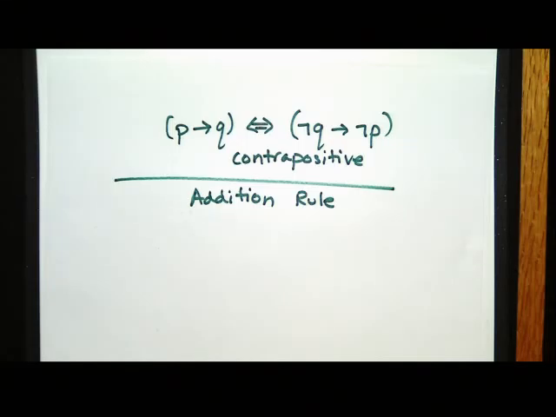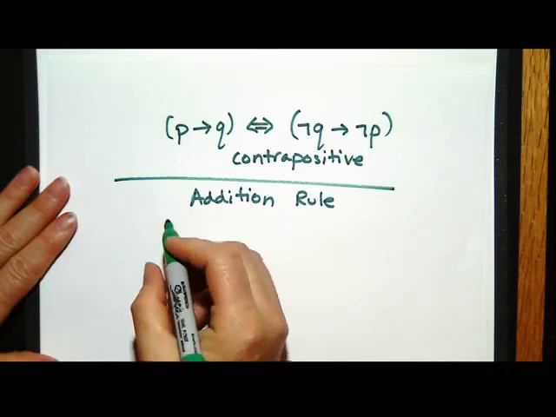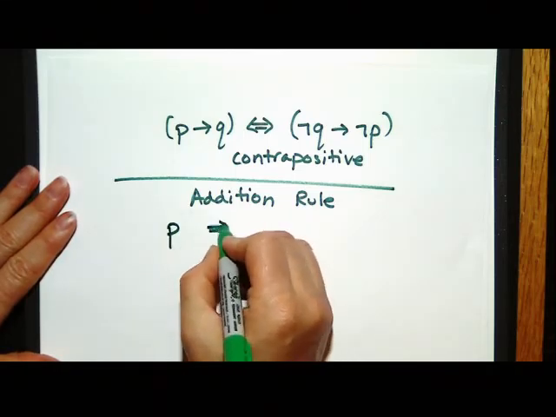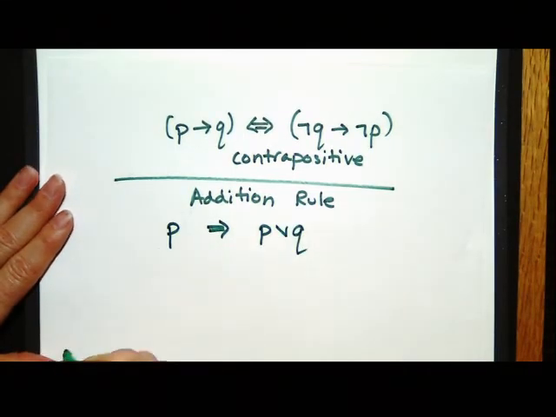Because ors preserve truths. So that's what the addition rule is: you can add anything you want as long as the first thing is true. Okay? So P implies P or Q is how that's written.